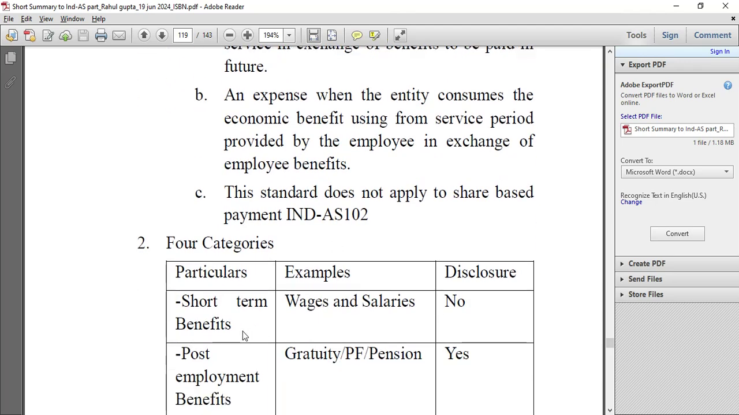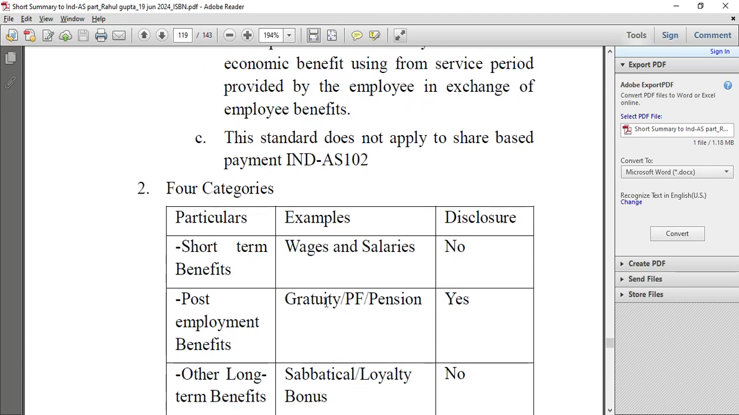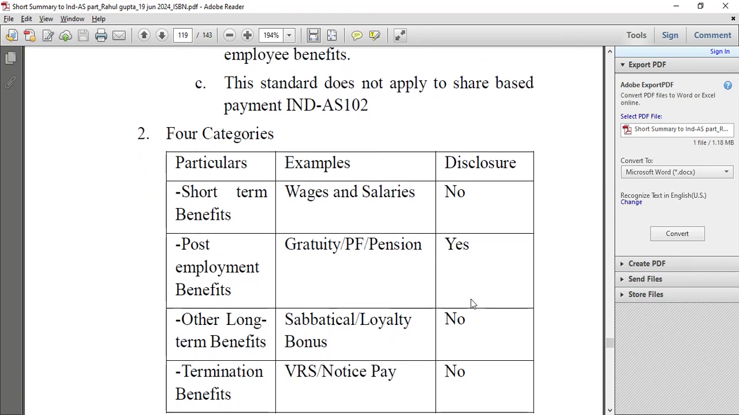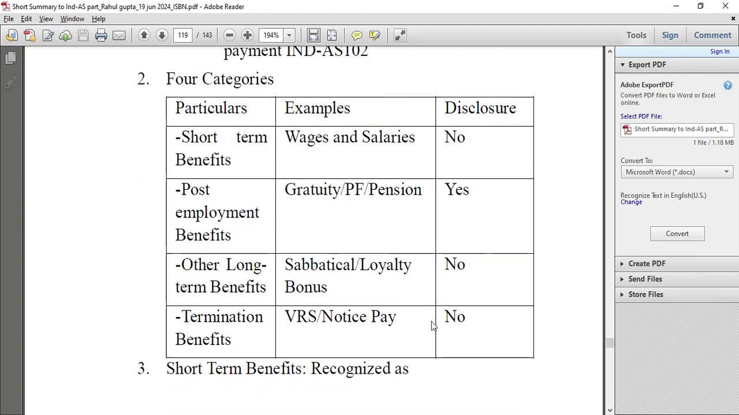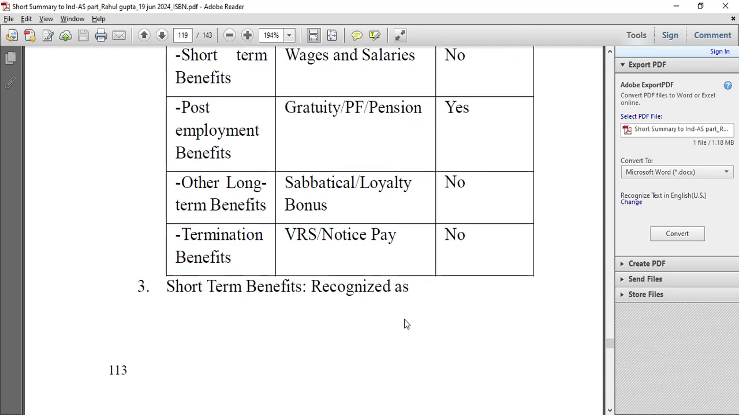Four categories: short-term benefits, wages and salaries, no disclosure required. Post-employment benefits, gratuity, PF, pension, yes, disclosure is required. Other long-term benefits, sabbatical, loyalty bonus, no disclosure required. Termination benefits, VRS, notice pay, no disclosure required.